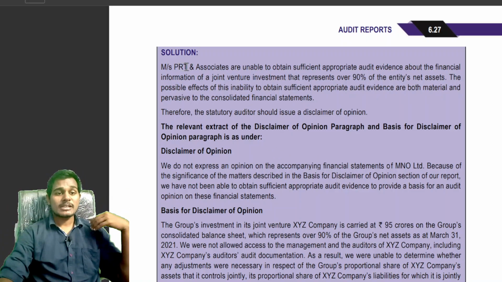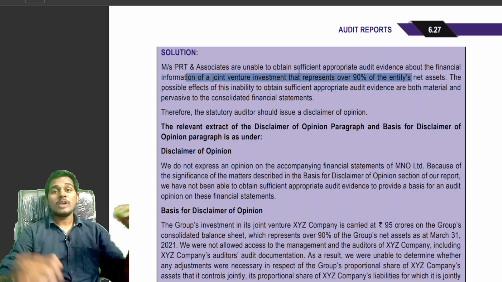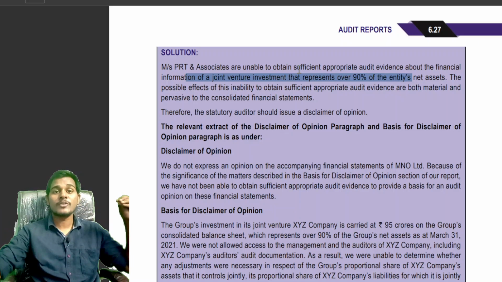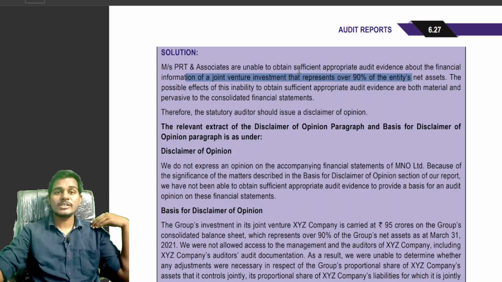See, Messrs. PRT and Associates are unable to obtain sufficient and appropriate audit evidence relating to the joint venture investment, over 90% of the assets. The auditor is unable to obtain sufficient and appropriate audit evidence relating to the investment made by MNO Limited in the joint venture XYZ Limited.